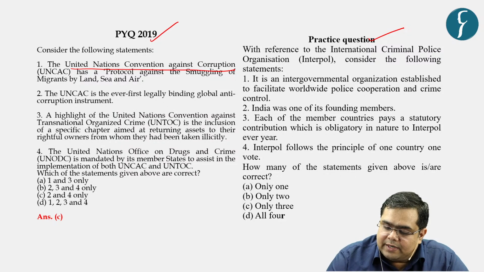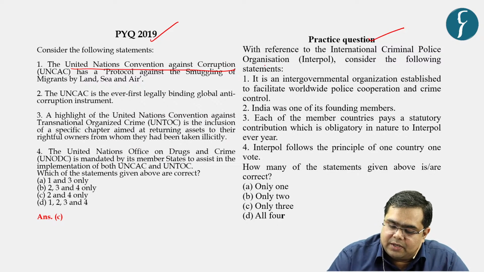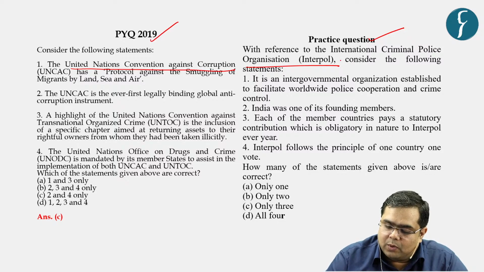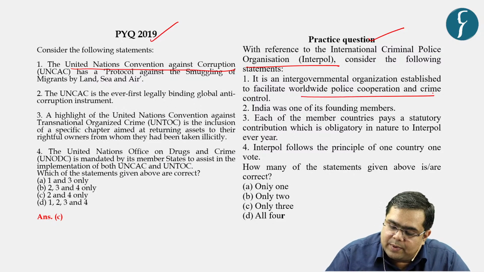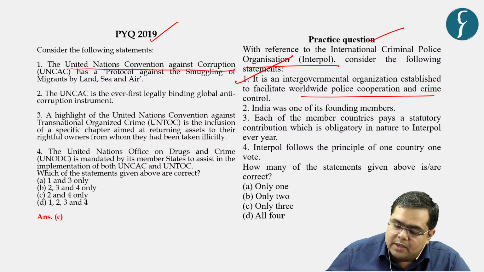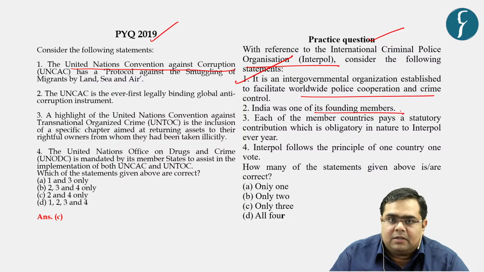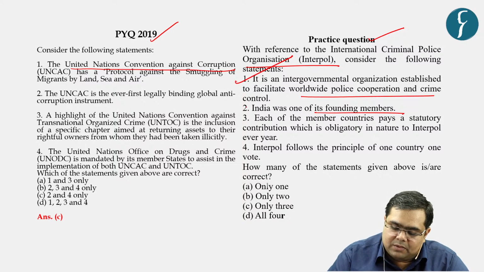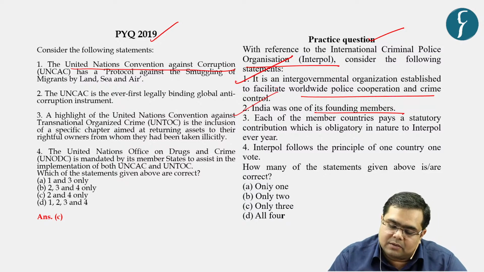With reference to the International Criminal Police Organization, popularly known as Interpol, consider the following statements. It is an intergovernmental organization established to facilitate worldwide police cooperation and crime control. Yes, this statement appears to be correct. India is one of its founding members. As per our discussion, India is one of the founding members. So this statement is again correct.